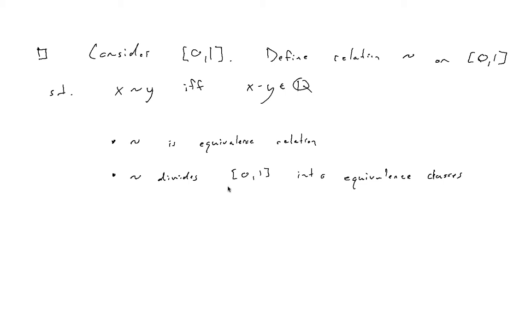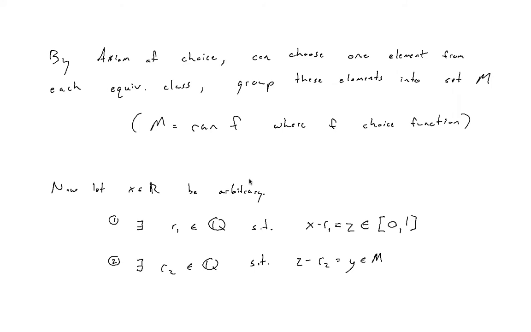And so, as with any equivalence relation, this divides our interval 0 to 1 into disjoint equivalence classes. Well, all equivalence classes are disjoint, I suppose. But the key here is that it's going to partition our interval 0 to 1. And now here's where the axiom of choice comes in. By the axiom of choice, we can choose one element from each of these equivalence classes and group them into a set M. Stating that rigorously, M is the range of our choice function.